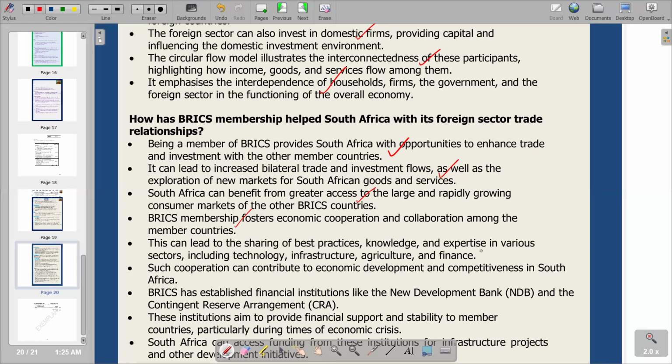This can lead to the sharing of best practices, knowledge and expertise in various sectors, including technology, infrastructure, agriculture, and finance. So you see that the issue of facilitation of cooperation also goes beyond the exchange of goods and services. It also integrates the exchange of knowledge, the exchange of expertise in various sectors. It also includes technology and infrastructure that we also enjoy through interaction with other member countries. So this is what we have on this point. Then we go to the next point. Such cooperation can contribute to economic development and benefit our local economy.